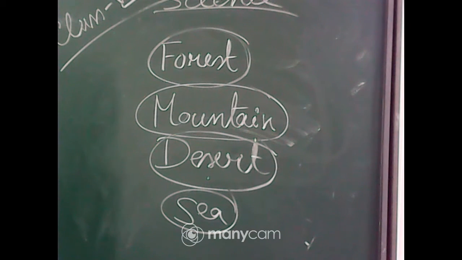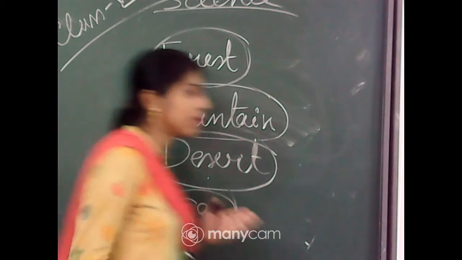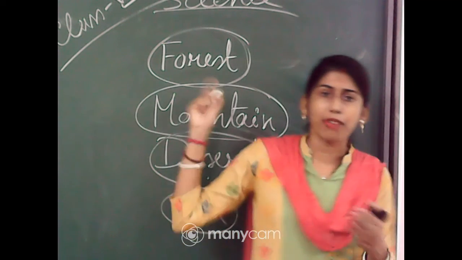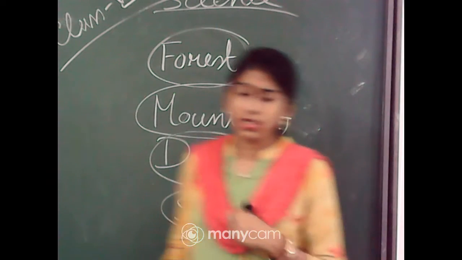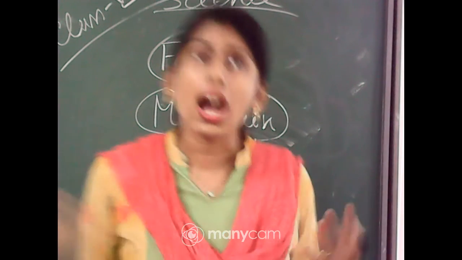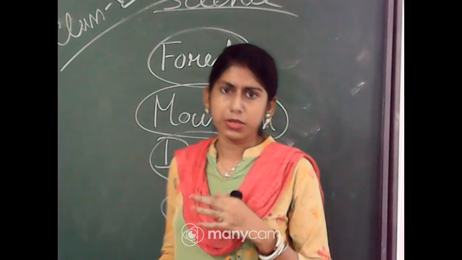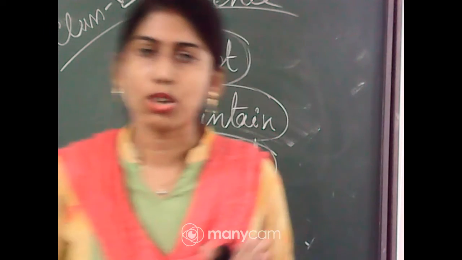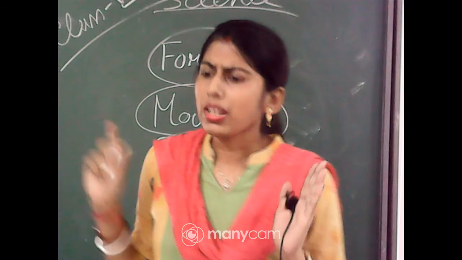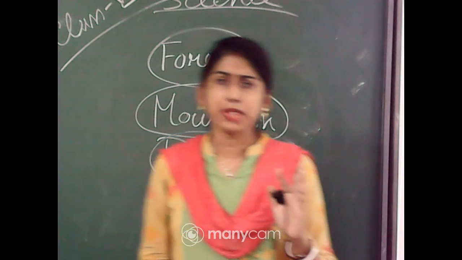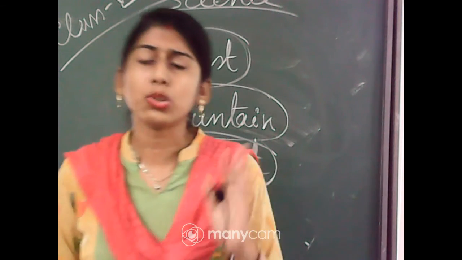Very good. So these are the different types of plants, animals and other objects that can be found in different regions. Now, other organisms that can be found are microorganisms, which I explained in my previous class also: around us microorganisms are present which can't be seen with the naked eye.